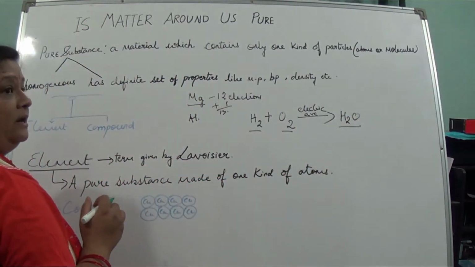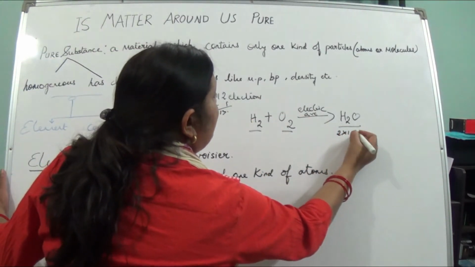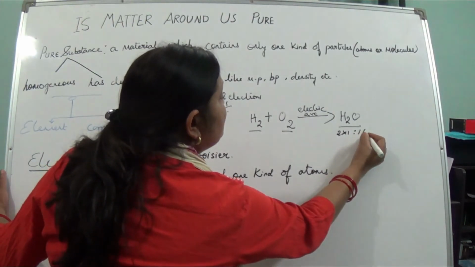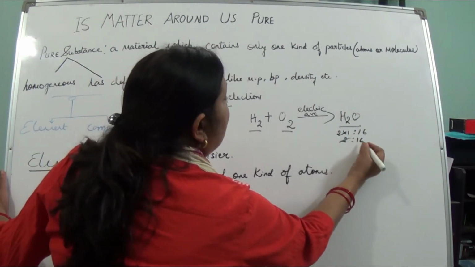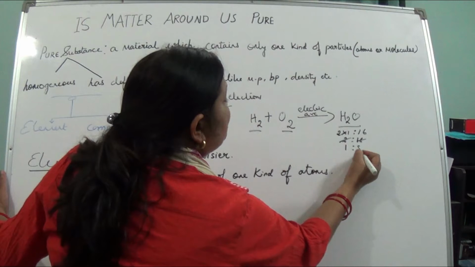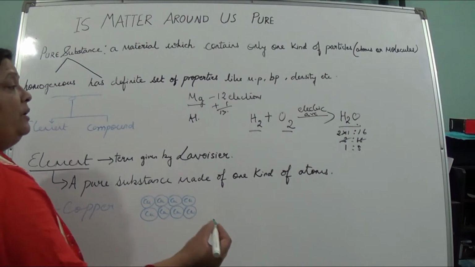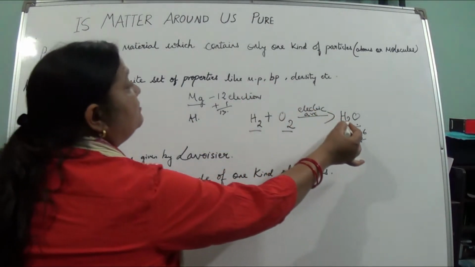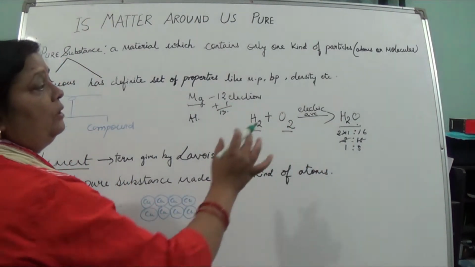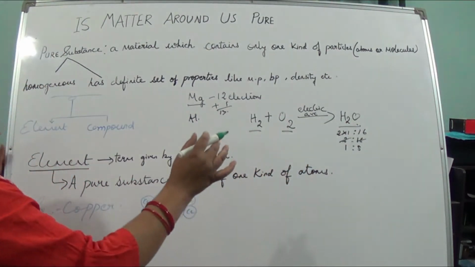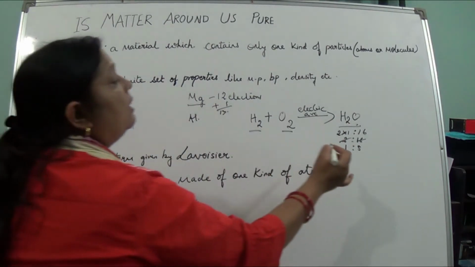How do we say it is in a fixed ratio? Here the mass of hydrogen is 1, and oxygen is how much? It is 16. So it becomes 2:16, and you simplify it, it becomes 1:8. Whenever it is present, it will be present in the ratio 1:8. And now you can see the water will have the same melting point, boiling point, density, everywhere the same, it will not be different. So I am saying H2O is a pure substance because it is combined in a fixed ratio.